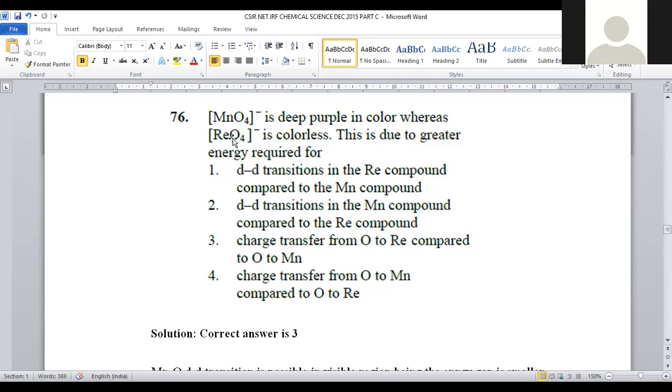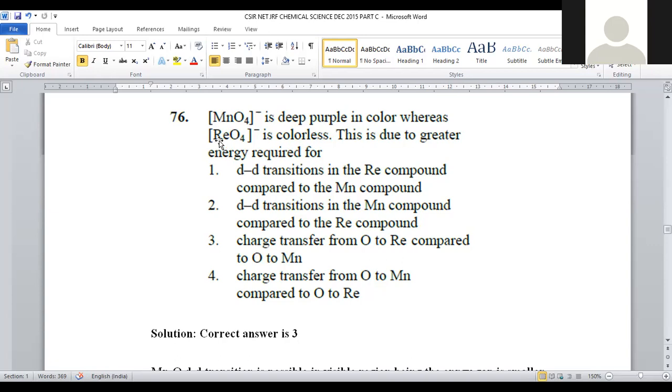This is purely because of the energy gap between these two. The color of most of the transition metals is mainly due to d-d transition. A d-d transition means an electron from a lower d level can be excited into a higher d level. If that energy gap is extremely low, so that easy excitation is possible, most of the transition metals have multivalent oxidation states and consequently colored compounds, most probably because they are able to absorb in the visible region.